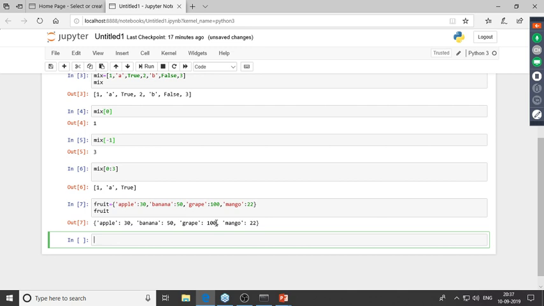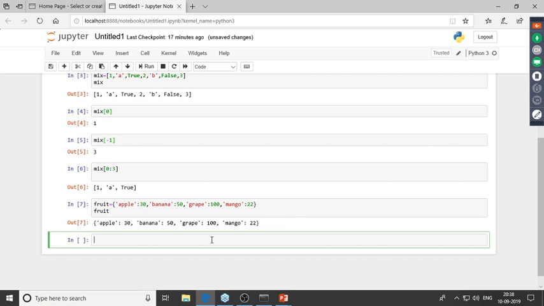So now another thing which you need to keep in mind is that all of the elements which are there in a dictionary are enclosed within curly braces. So when it comes to a list, the data elements are enclosed within square brackets, and when it comes to a dictionary, the elements are enclosed within curly braces. Right. Now let's see how we can extract the individual keys and individual values from this dictionary.